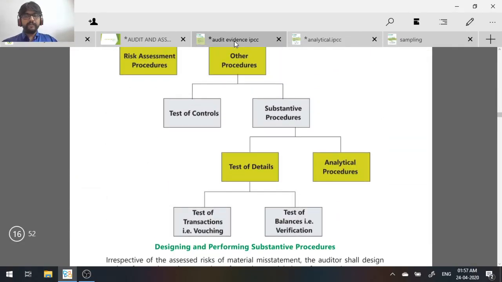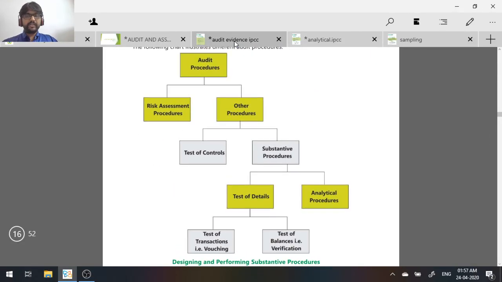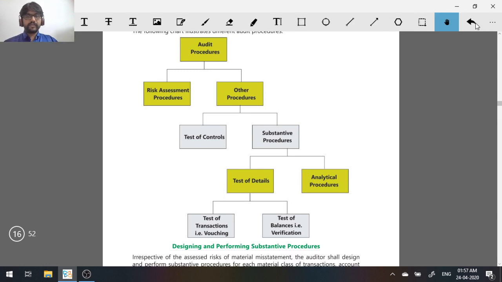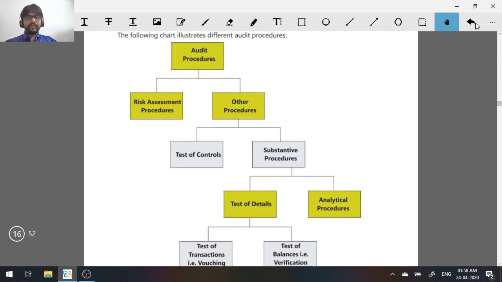Audit procedures. See, audit procedures are one risk assessment procedure. Then you have other procedures. In other procedures, you have test of controls and substantive procedure. In substantive procedure, you have test of details and analytical procedures.